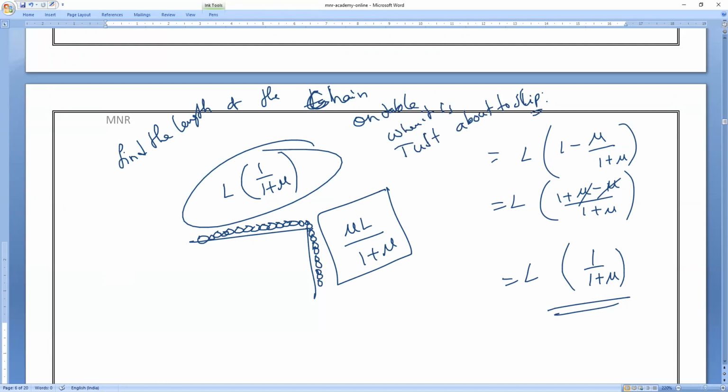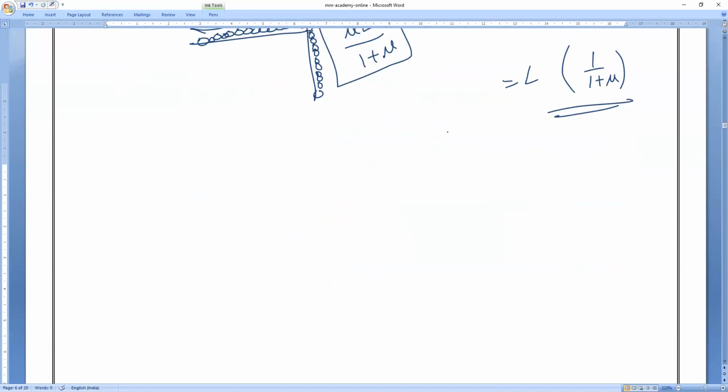So the length of this chain x is mu L by 1 plus mu. Length of the chain which is present on the table when it is ready to slip is L into 1 by 1 plus mu. Do you all understand, everybody? Any doubt? Please respond. Clear?